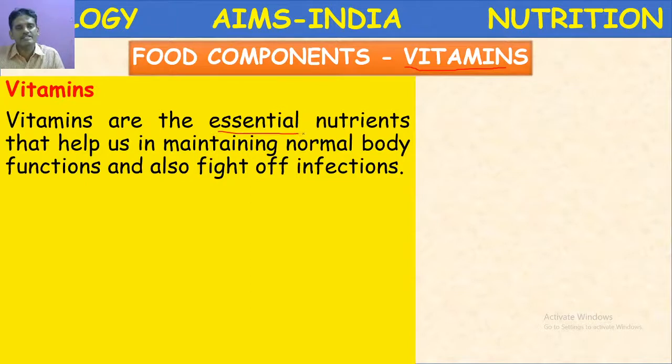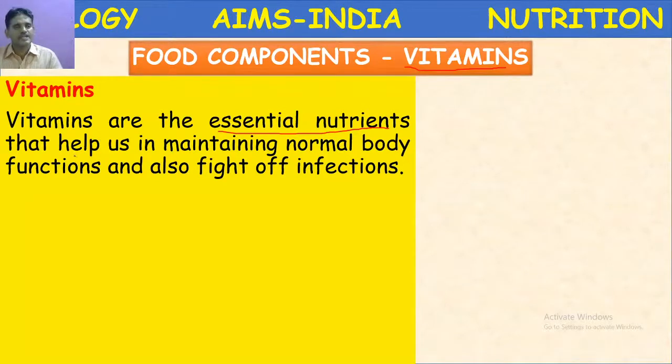Why are they called essential nutrients? Because not all vitamins are synthesized in the body, but they are required in small quantities in micrograms. Then how are they obtained? Through our food. That's why vitamins are called essential nutrients.